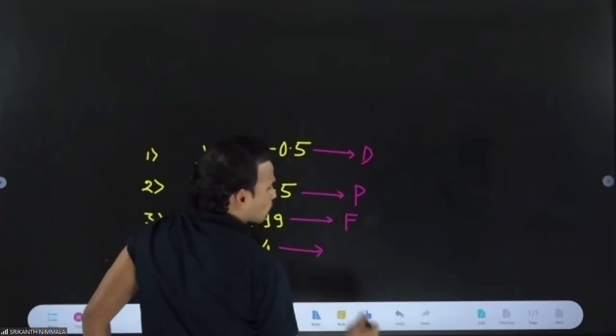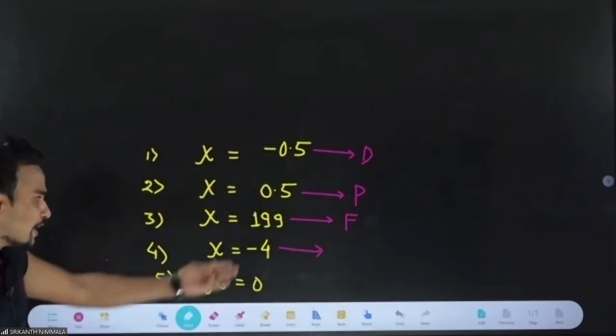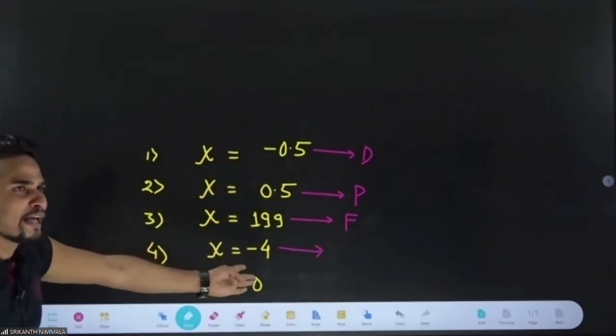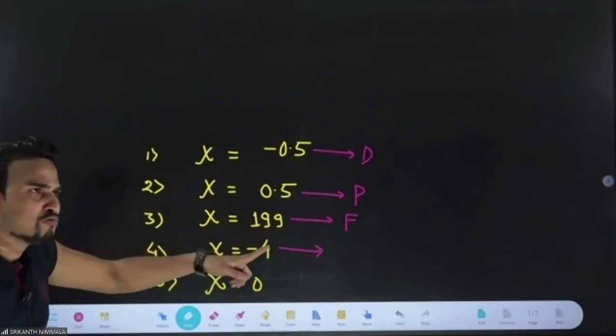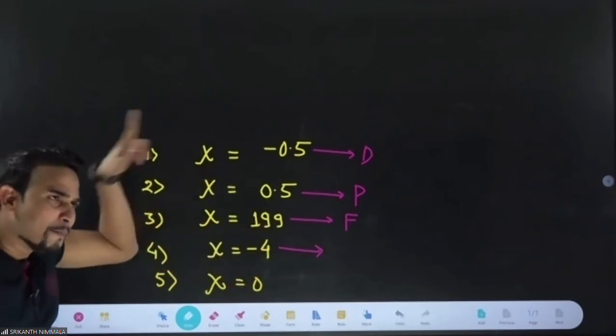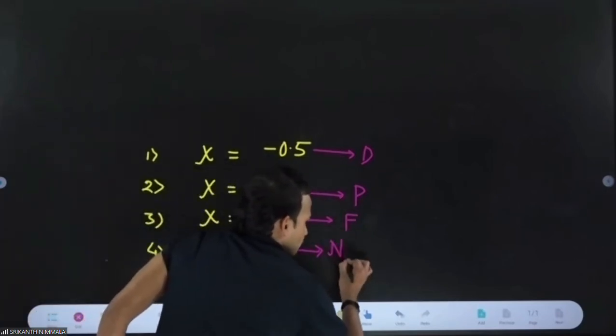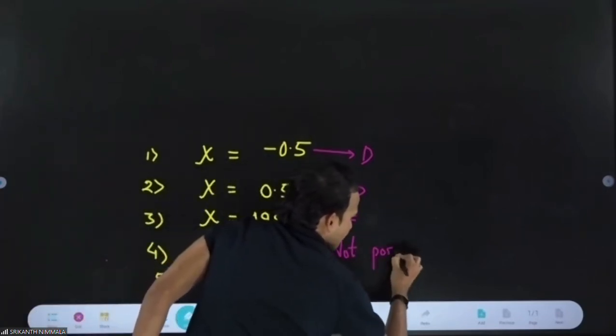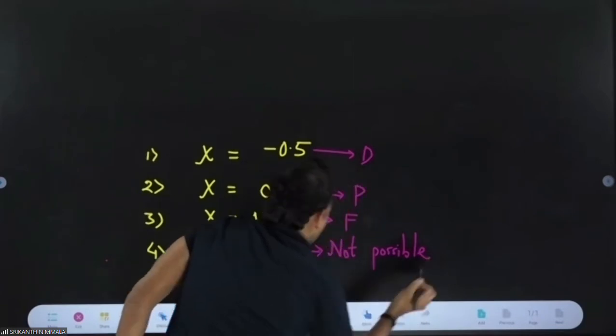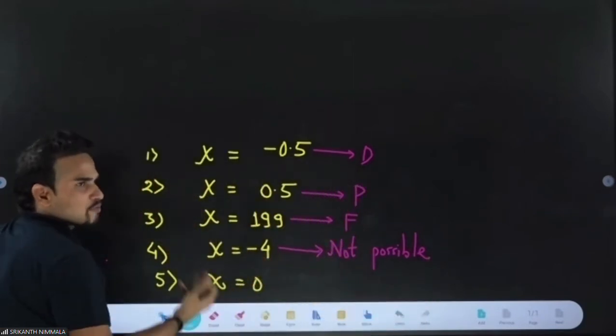Come on, tell me for the fourth one, xi equal to -4. It does not exist. Don't say diamagnetic. I told you the minimum value is -1. You cannot get less than this, so this is not possible. No one can have xi less than -1. This is what I was telling you last class.